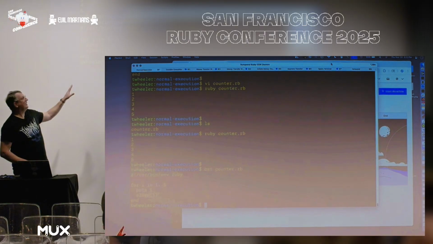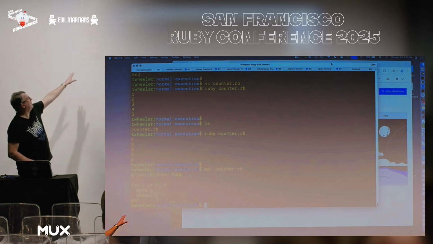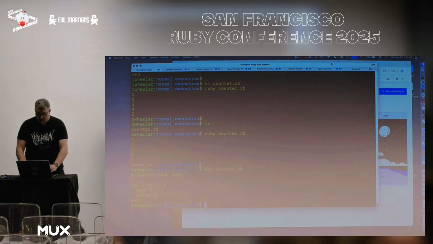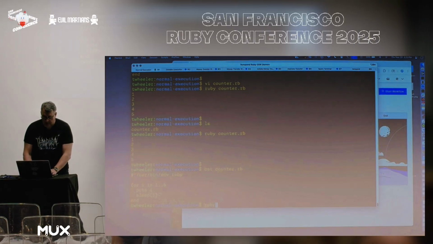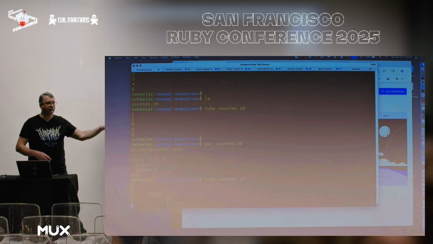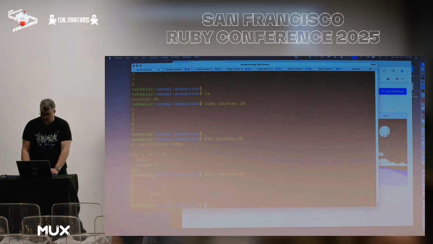Okay. So here we have a little bit of code. This just counts from 1 to 5, right? Simple Ruby code. There is no Temporal in this at all. So when you run this code, as you would expect, it counts 1, 2, 3, 4, 5, and it sleeps for 1 second in between. And then it exits.